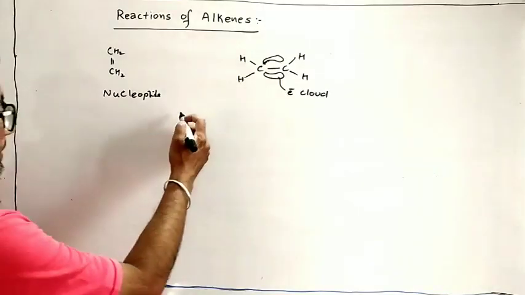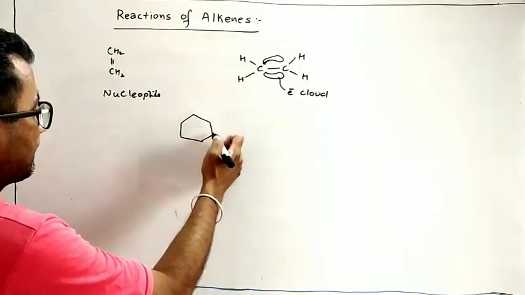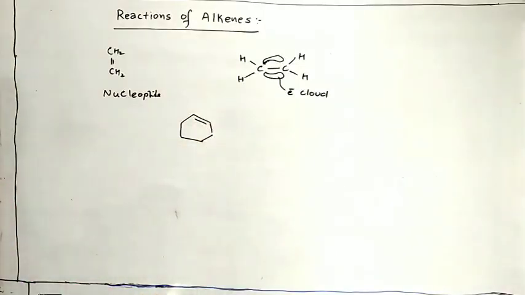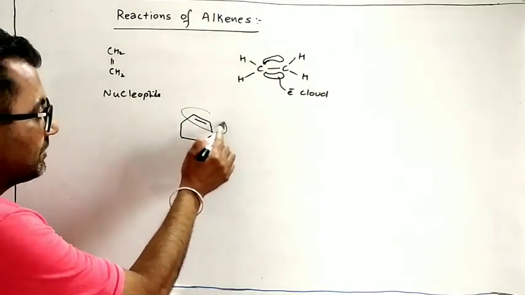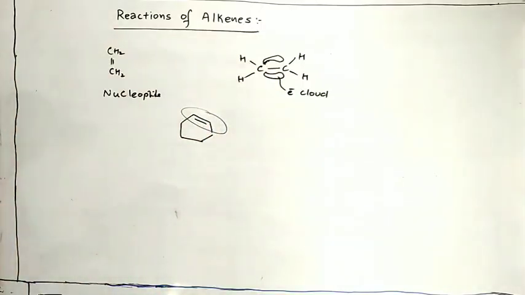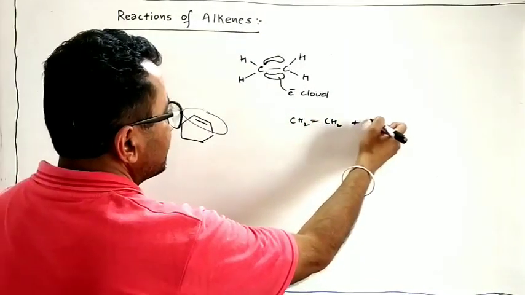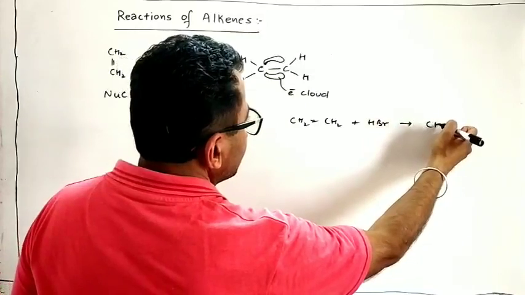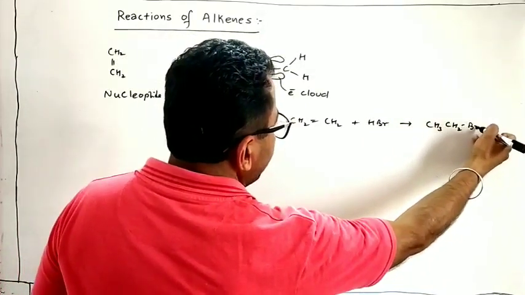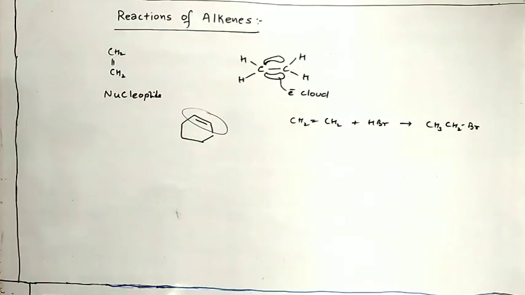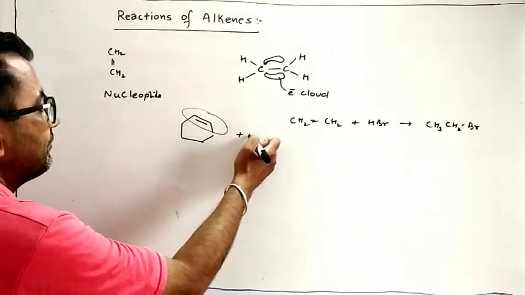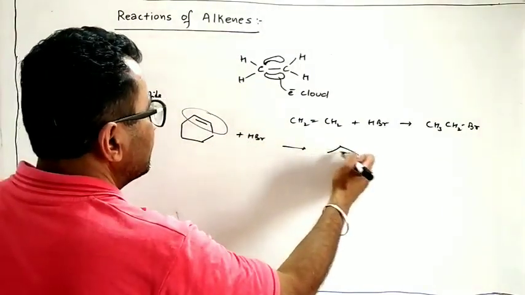Now suppose some reactant is given like cyclohexene. This part of the compound is electron rich, so this double bond acts as a nucleophilic center. Just like in ethene, CH2 double bond CH2, you added HBr and got CH3CH2Br: hydrogen adds to one carbon, Br adds to the other, and one bond of the carbon-carbon double bond breaks. The same will happen here. If you add HBr to this, you will get this product.